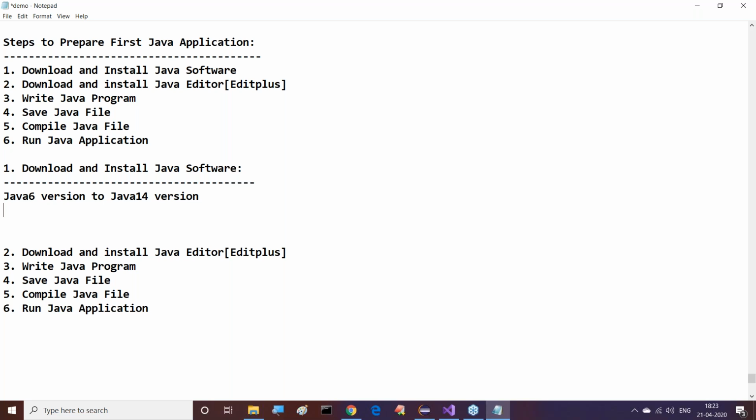Definitely throughout our course, we are going to talk about right from Java 6 version to Java 14 version. Maybe in the future, within 3 to 4 to 5 months, we will get another Java 15 version also. If it is coming, then in the future we have to work with Java 15 also. Anyway, just forget about 15 for now. If it is coming, then we will think about it. But at present, I need to talk about Java up to Java 14 version.